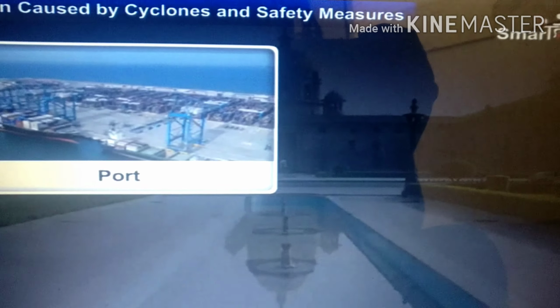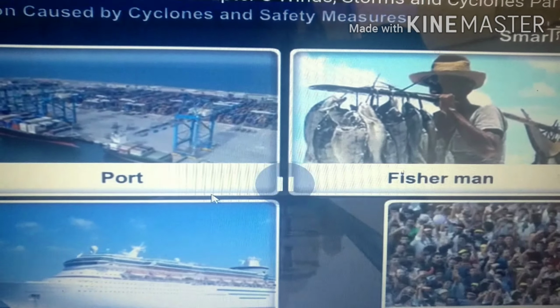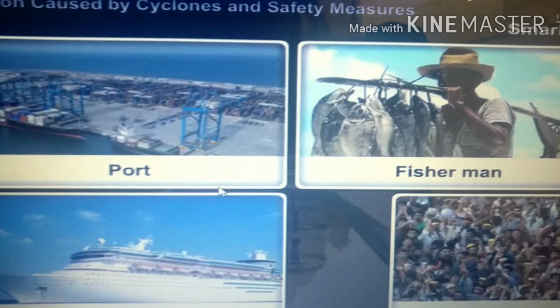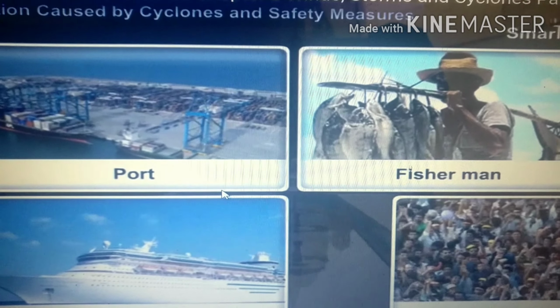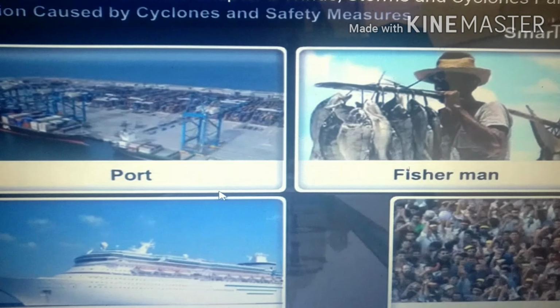So in order to protect ourselves, what do we have to take care of, children? Here we have to follow some safety rules. First, we should establish efficient cyclone forecast and warning services in order to get clear information about cyclones, and we have to maintain rapid communication of warnings to the concerned government agencies like ports, fishermen's ships, and to the general public living in the coastal areas through radio, television, newspaper and other means.